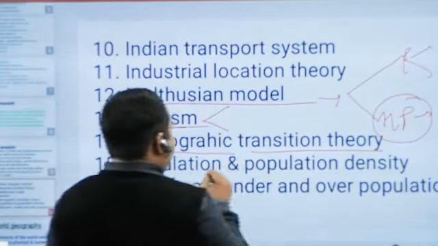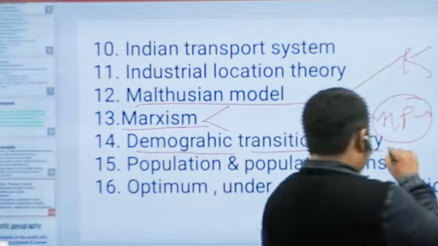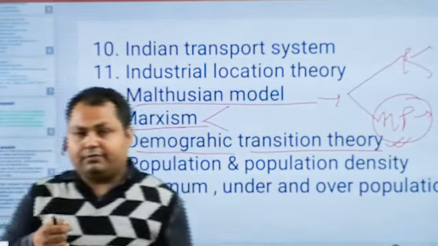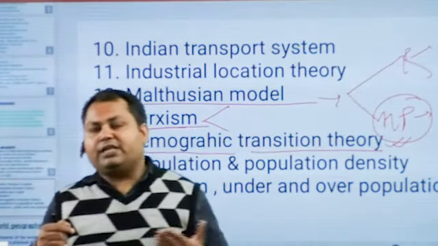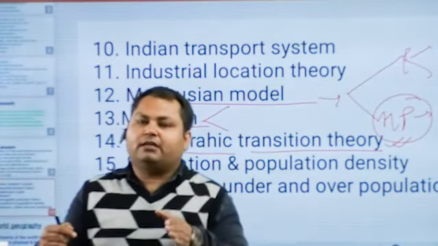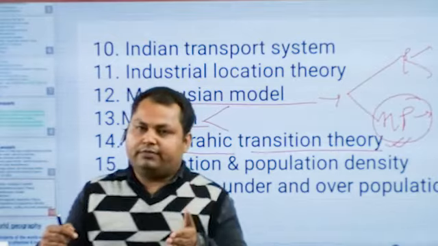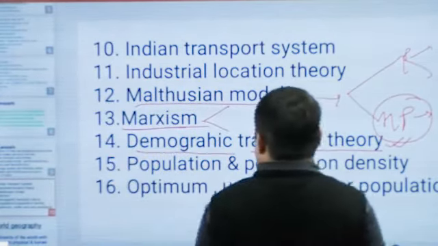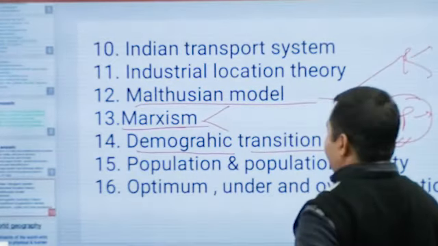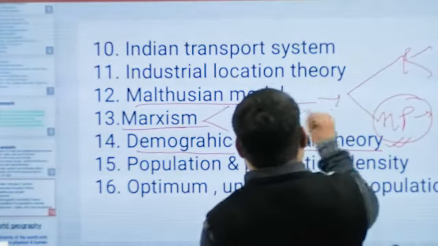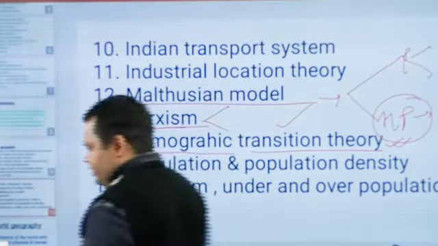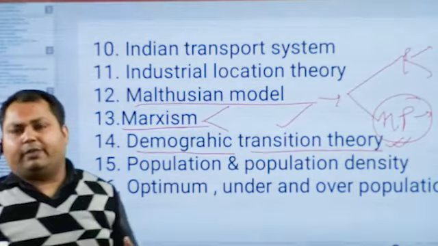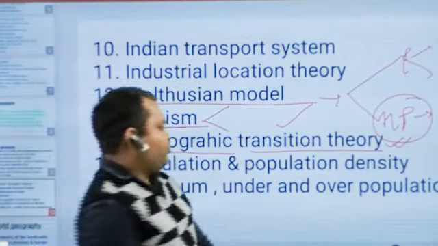Then there is the demographic transition theory. In this theory, we study the change of pattern of population with respect to changing economic and social composition. With changing socio-economic conditions, there takes place a changing pattern of the growth of population. This theory explains how the population changes with respect to socio-economic growth and development.